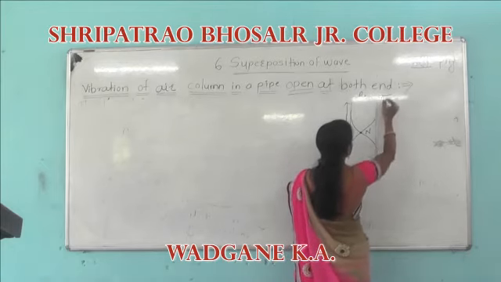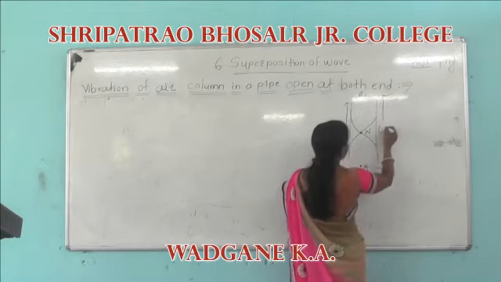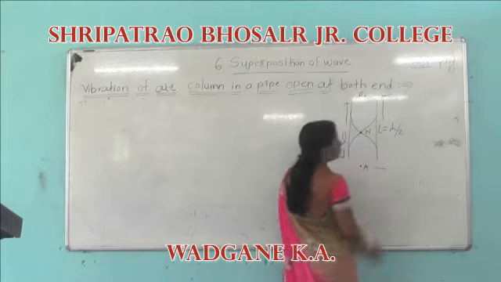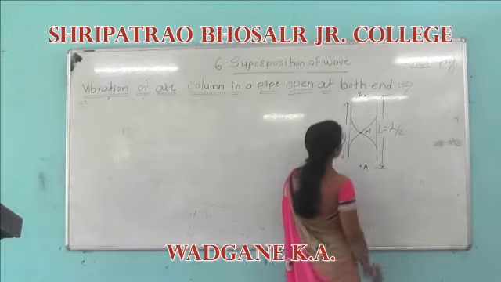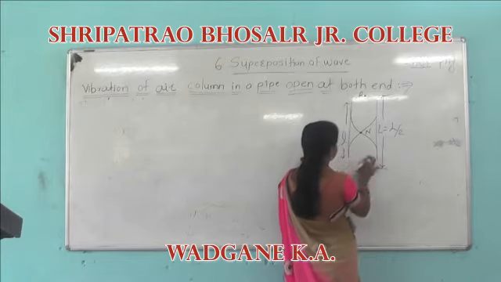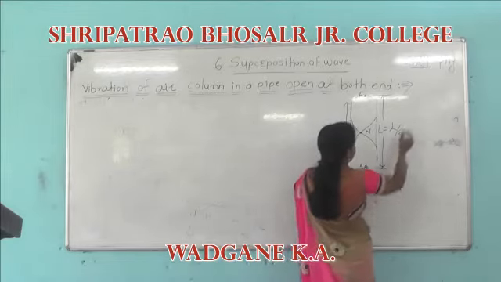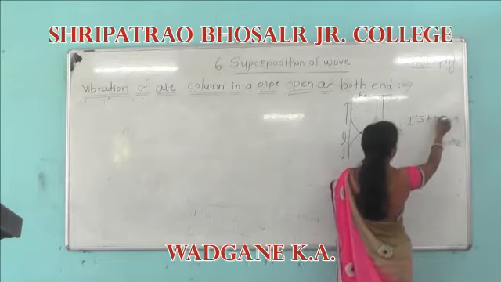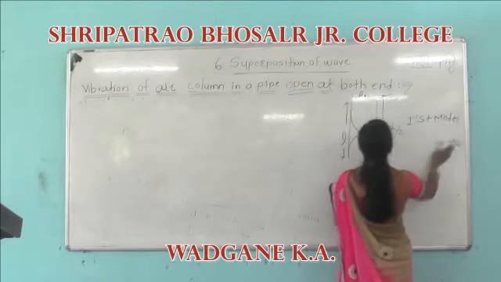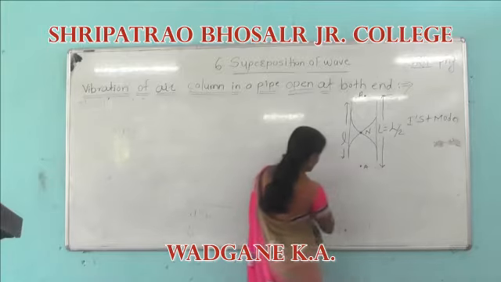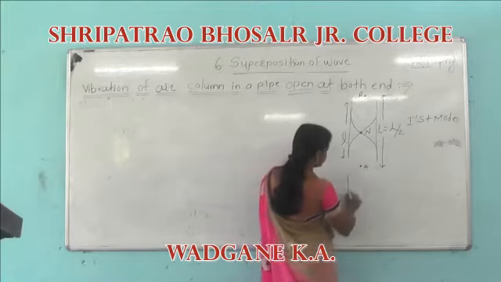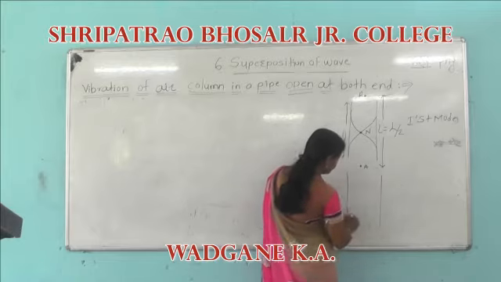This is the first mode of vibration. Here the distance is lambda by 2. In the first mode of vibration, we know that an antinode is formed at the open end and a node is formed at the center. Then the second mode.